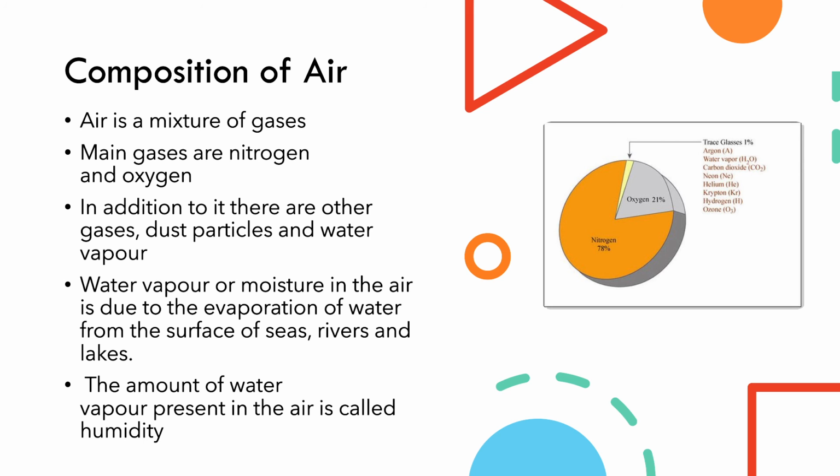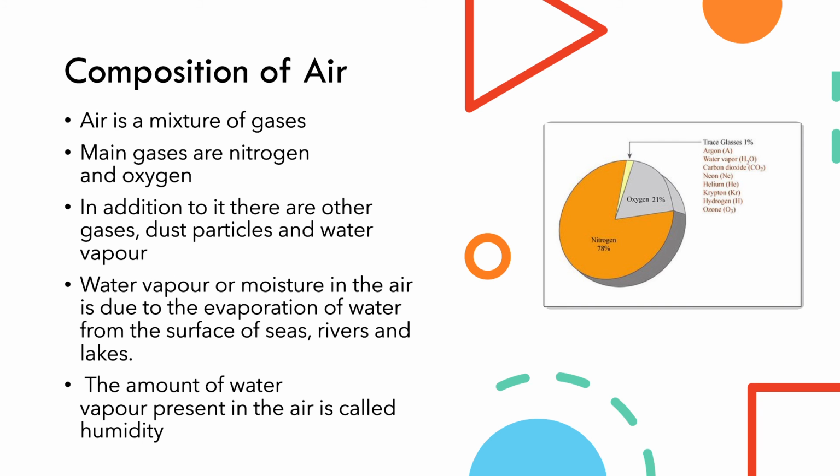Now, water vapor or moisture in the air is due to the evaporation of water from the surface of seas, rivers and lakes. You all know that from the lakes, rivers, seas, water evaporates because of the heat of the sun.